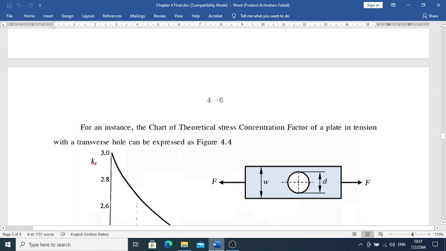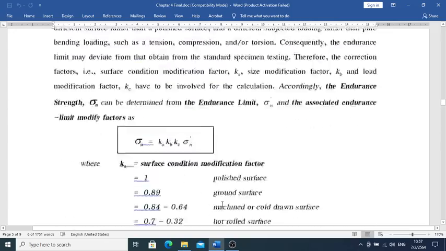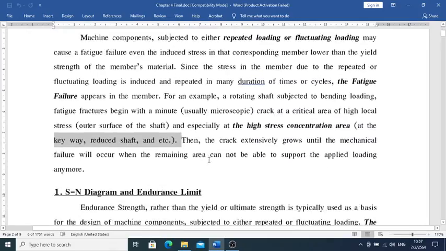So in conclusion, we now know together that we have the load changing with time and we have the stress concentration factor. We got two things there. So let's get back. That's what I read out for you already. See, this is the load changing with time, and then we have the stress concentration factor. These two things are going to cause very quick damage. That's what we call fatigue failure.